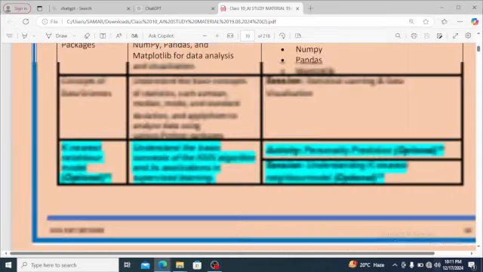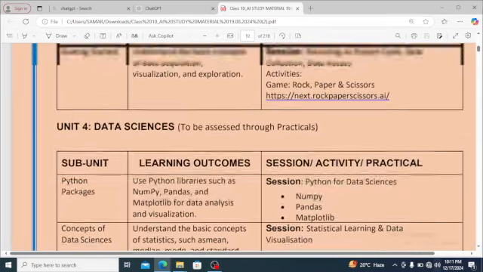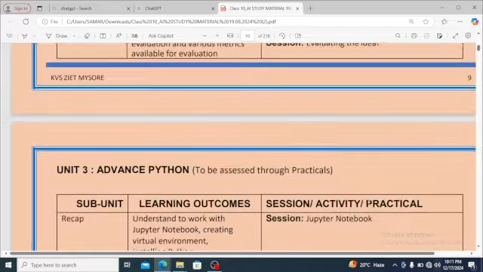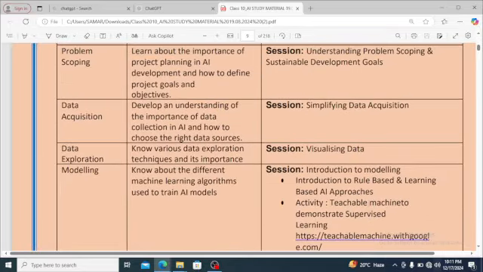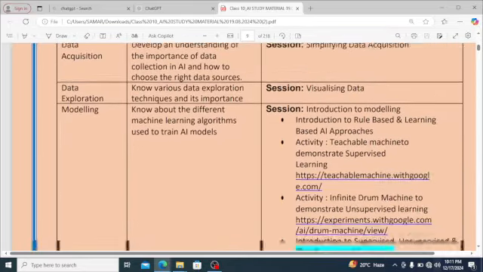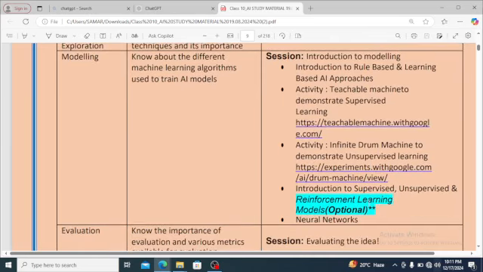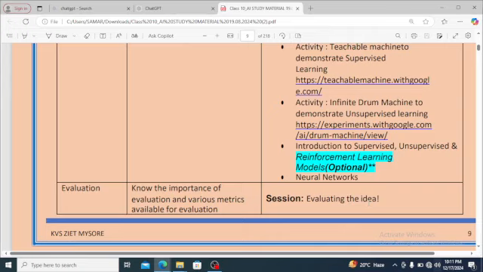What are the activities? Infinite drum machine to demonstrate unsupervised learning. Introduction to supervised and unsupervised.